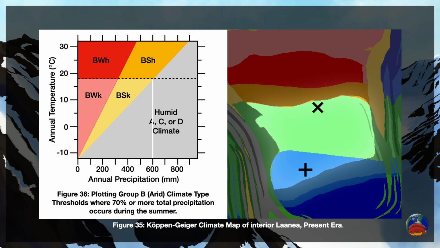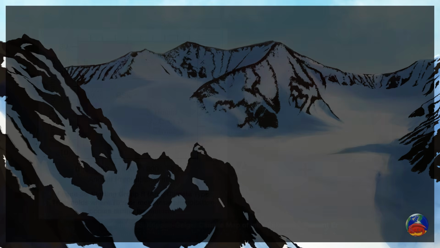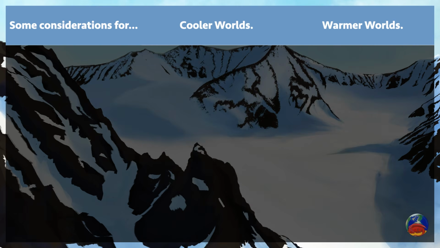However, due to the decreased atmospheric CO2 on Dove, this Cwa interior is likely to see encroaching desertification in the north, and a mosaic of xeric shrublands and grasslands, or the Dovian equivalent of grass, and dry forests. These sorts of biomes may correlate better with those in more arid climate classes on modern Earth. To end off this footnote, I've broken down some of the considerations to account for on cooler and warmer worlds.